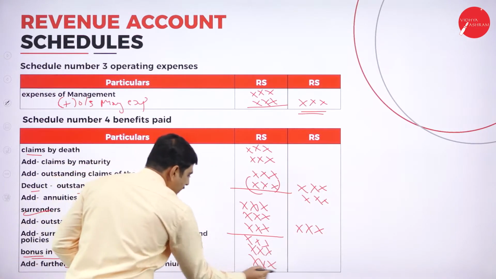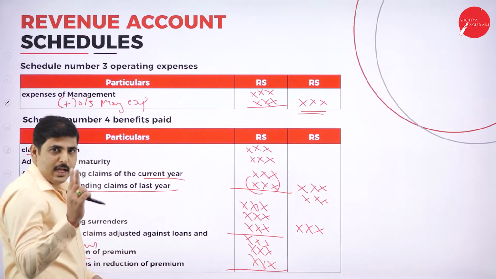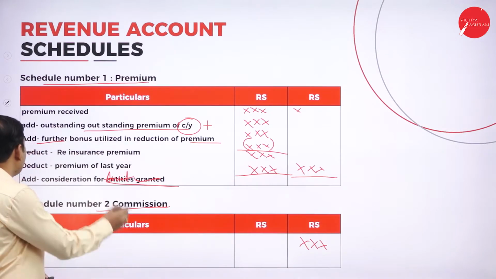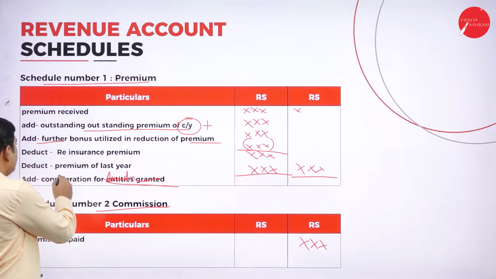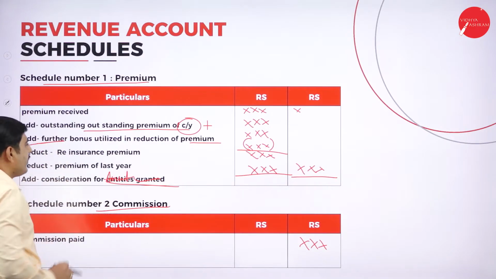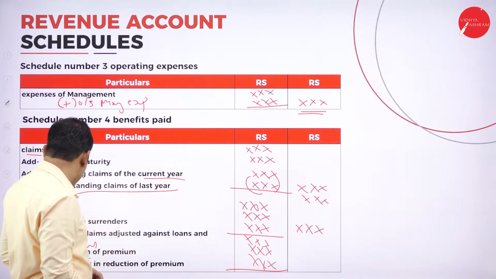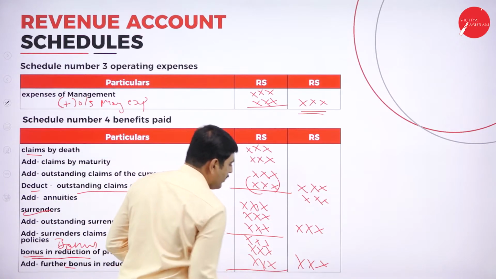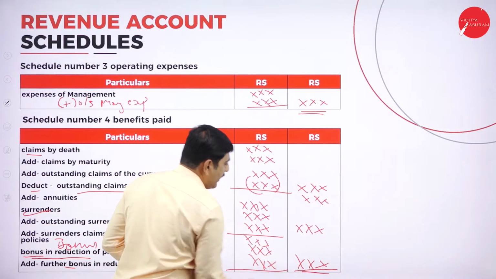So add this further bonus in reduction of premium. It will have a twofold effect. Here also we have shown it, and here also we have added the further bonus in reduction of premium. Again we should add here further bonus in reduction of premium. Then write the total amount here.